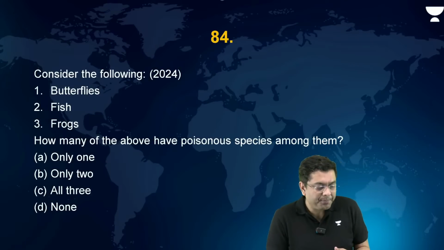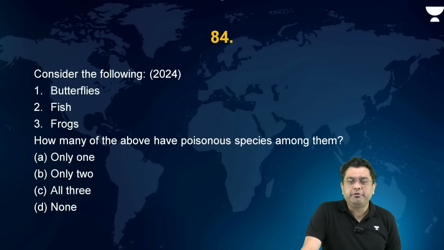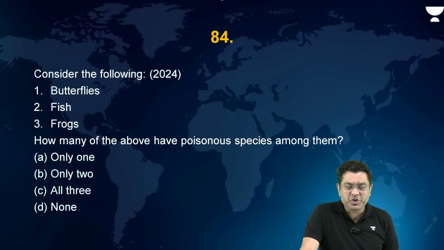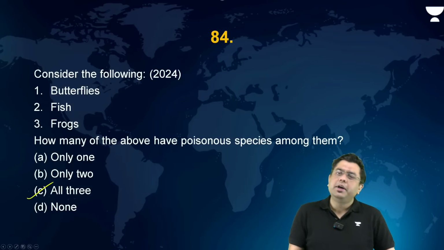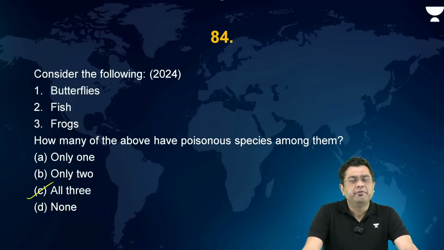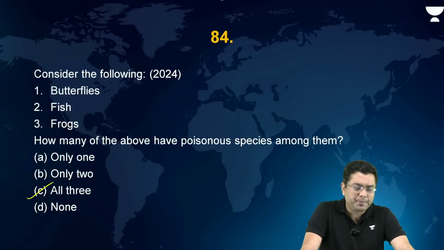Consider the following: butterflies, fish, and frog. How many of the above have poisonous species among them? Butterflies, fish, and frogs. In fact, all of them will have the presence of poisonous species amongst them, right? So a straightforward question. Here, all of them will have poisonous species.